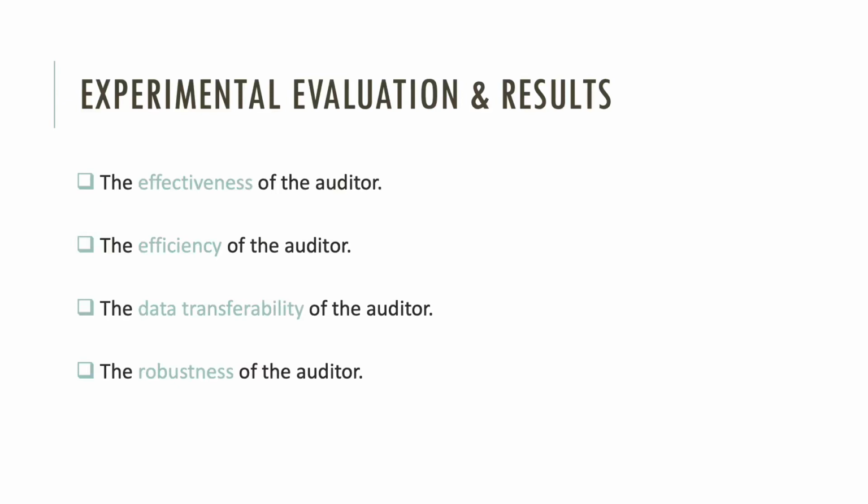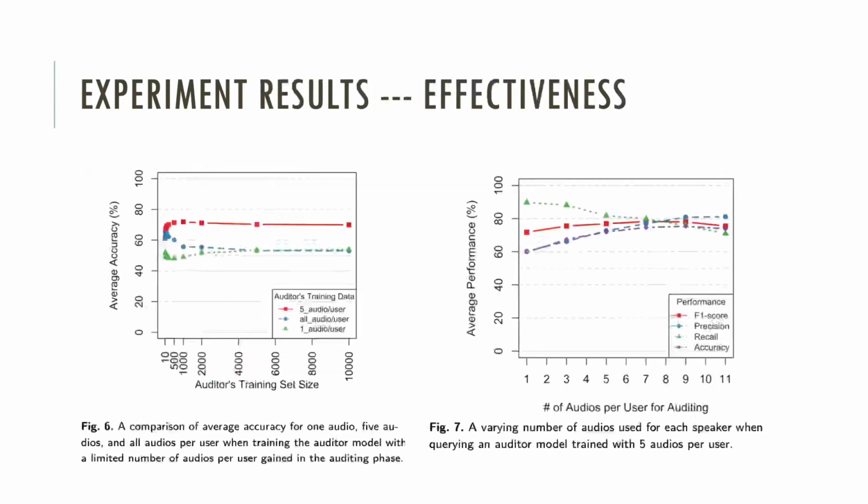For data transferability, we evaluate the effect on the auditor's performance when it is trained with different data distributions. And for robustness, we evaluate the effect when it is trained with different architectures or in a noisy environment. Part of the results are shown in today's presentation.